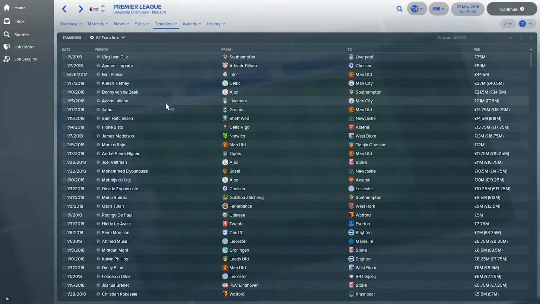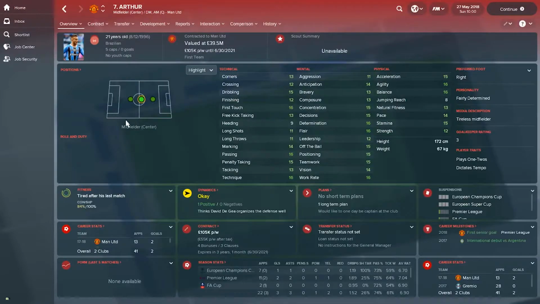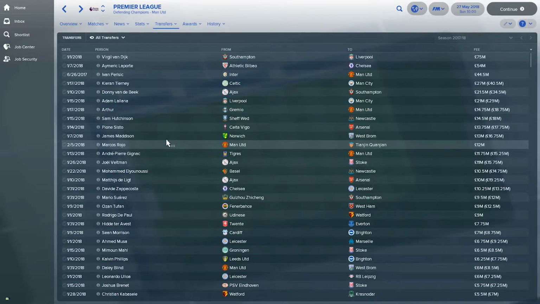Adam Lallana has gone from Liverpool to Manchester City for £29 million. We can see Arthur here, the midfielder that Manchester United bought, also a very good all-round midfielder, 21 years old. Then we get some players.